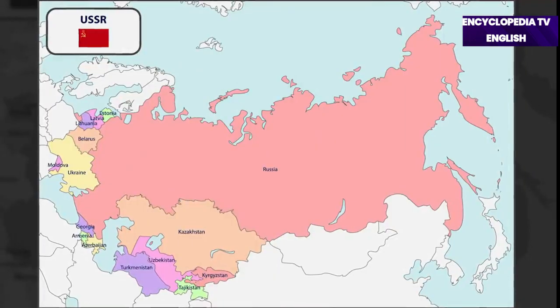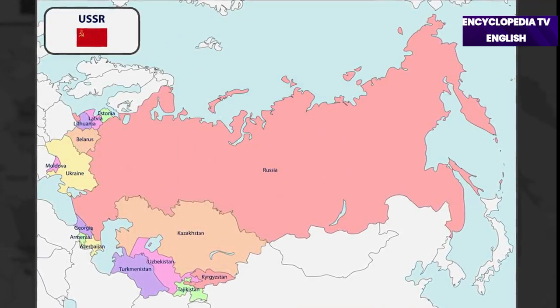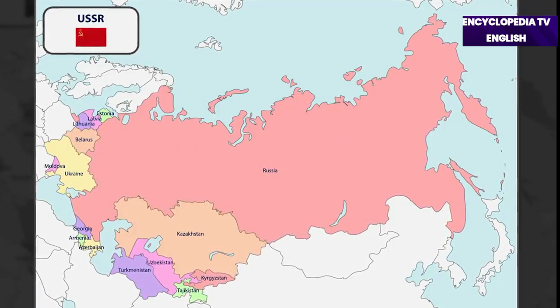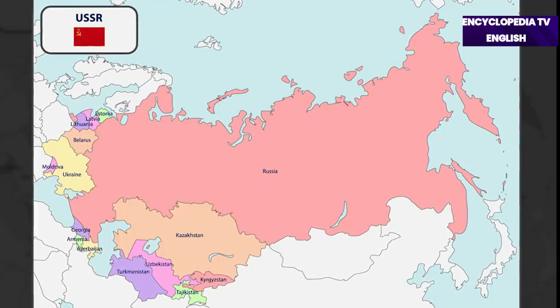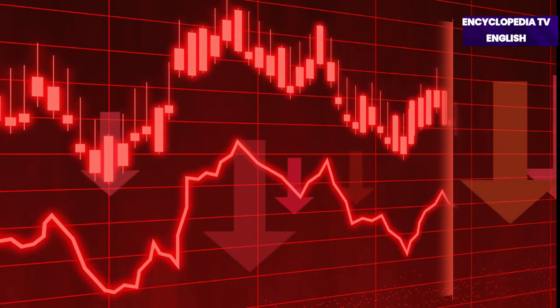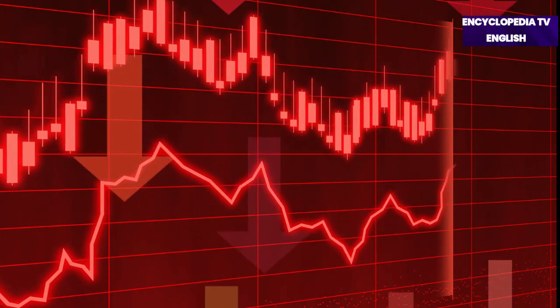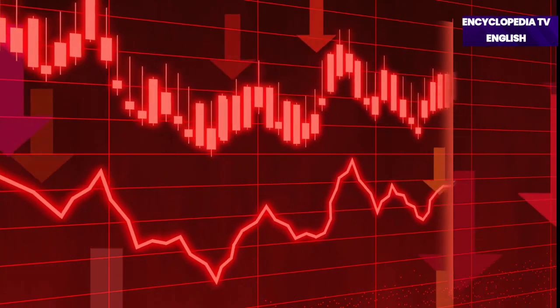Why did the Soviet Union break up? It was an unnatural union, and it was difficult to last for a long time. Besides, there are some reasons for its breakup, which we will mention to you. Since the beginning of the Cold War that started after the Second World War, the economy of the Soviet Union had been suffering from a severe decline. The standard of living had started to decline.